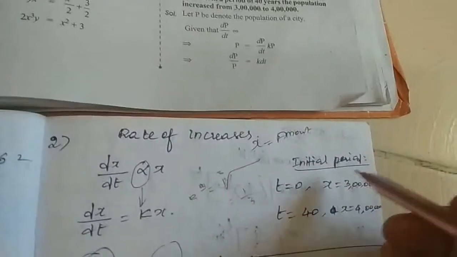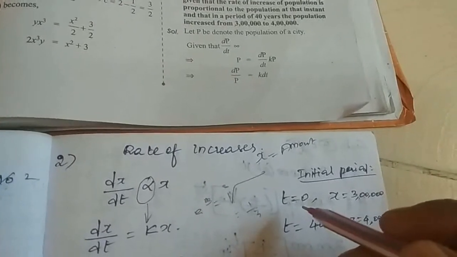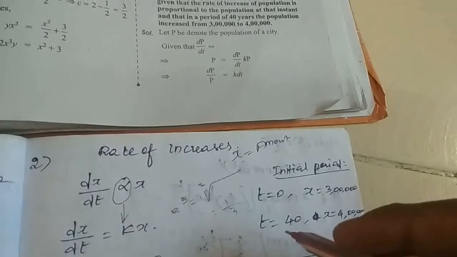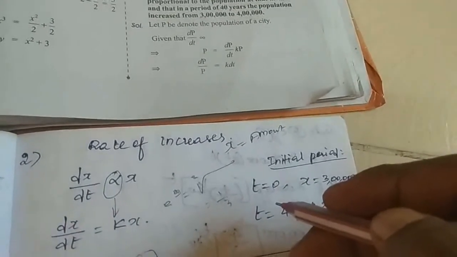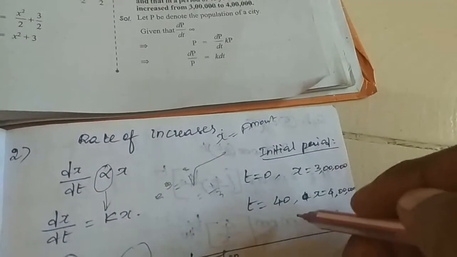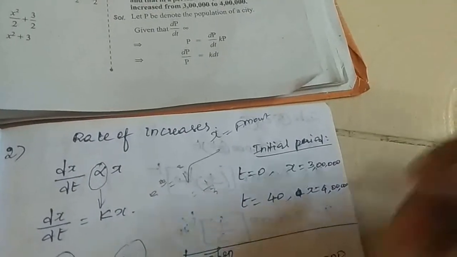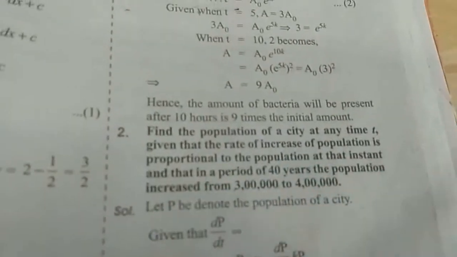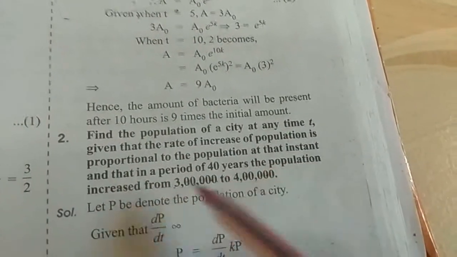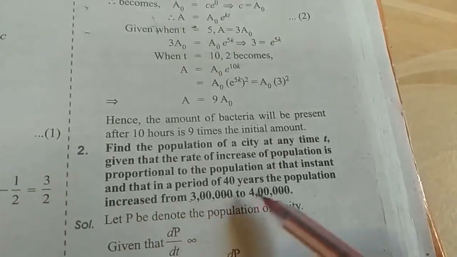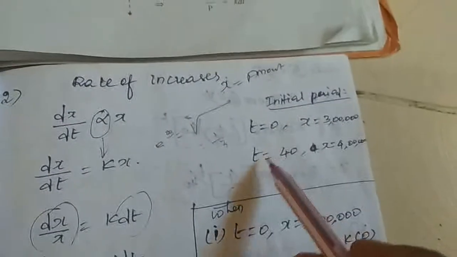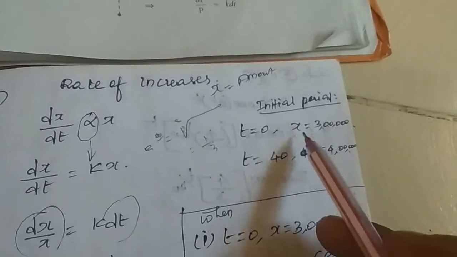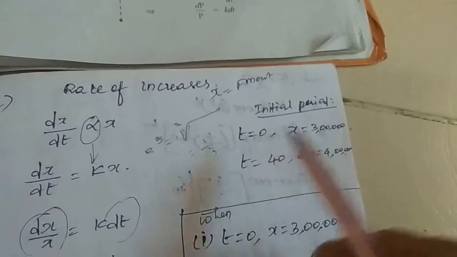At the initial time 0, the population value is x equal to 3 lakhs. After time 40 years, the population value is 4 lakhs, because in the question the population increased from 3 lakhs to 4 lakhs in 40 years.